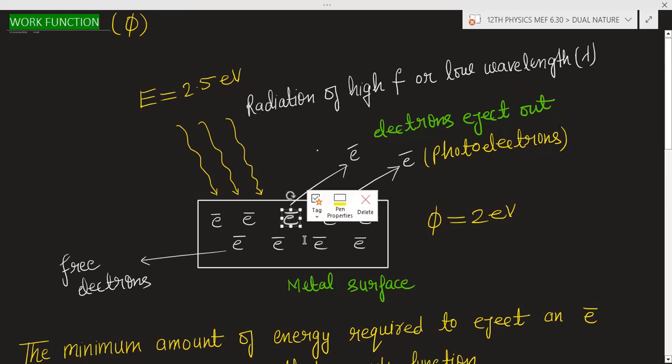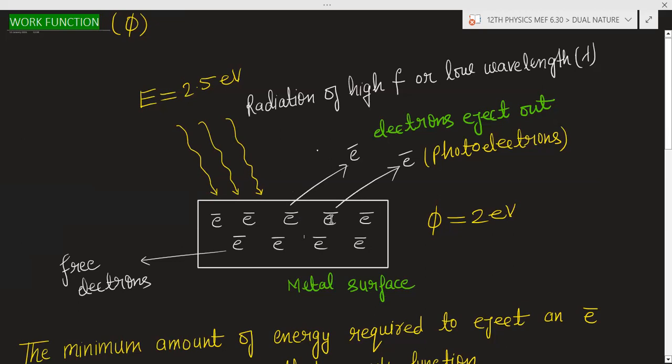For example, this electron is now going to eject. It has the energy of 2 electron volt, so it is ready to eject. But what happened? There are other electrons also on the surface. So if this electron collides with another electron, in that collision the energy will be wasted.